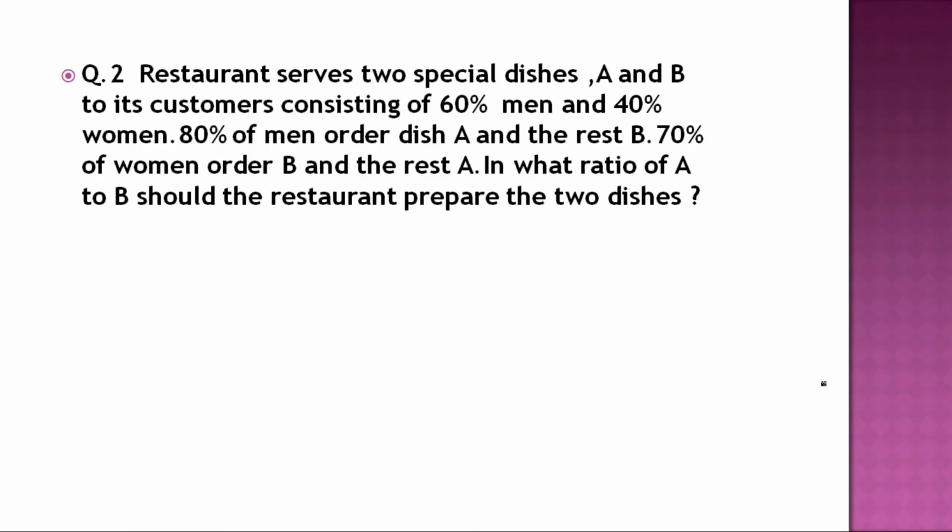What will the answer be? Simple. The customers consist of 60% men and 40% women. 80% of men order A and the rest order B. It is saying something about conditional probability and disjoint probability. 70% of women order B and the rest order A. So in what ratio? This is the final outcome they're asking.